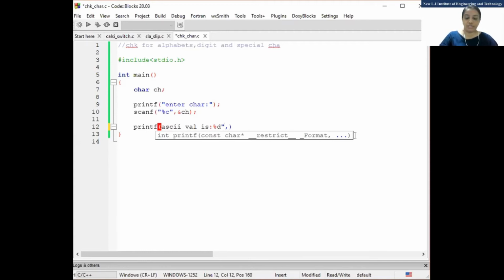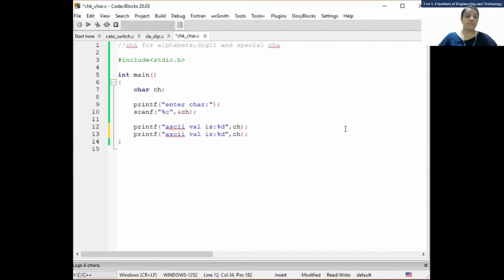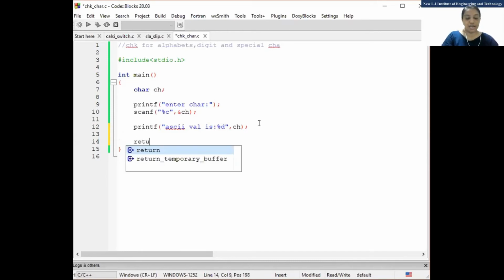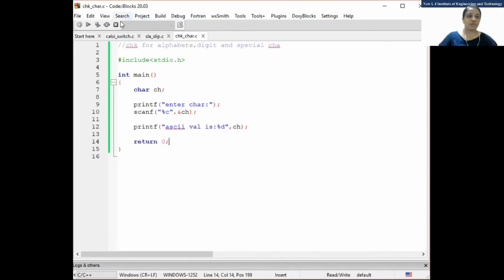See what I am doing. I have taken one character and scanned it. Now I am printing that character using %d. Clear? So what should be the output? That we will check. We will do this program step by step.